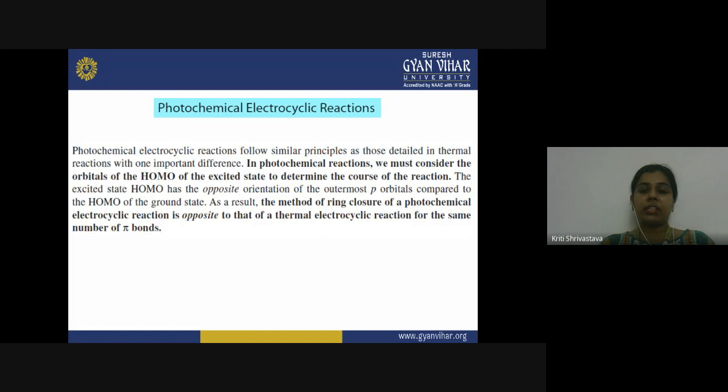If you are considering the same system, suppose a system containing 2 pi bonds, or a system containing 4 pi bonds, then for photochemical and thermal reactions, the mode of ring closure will be just opposite.